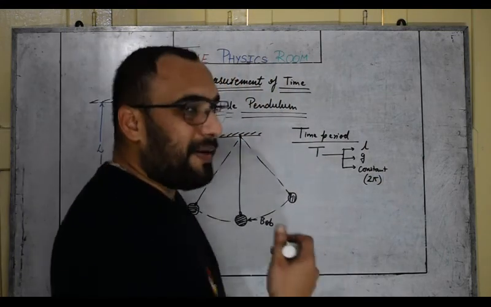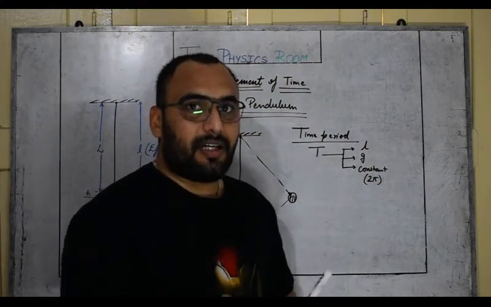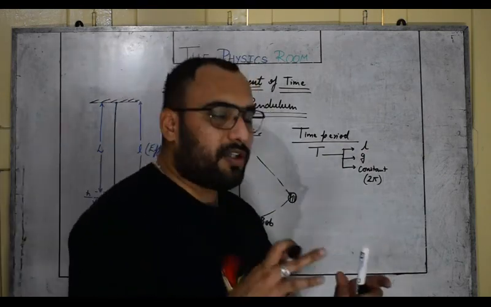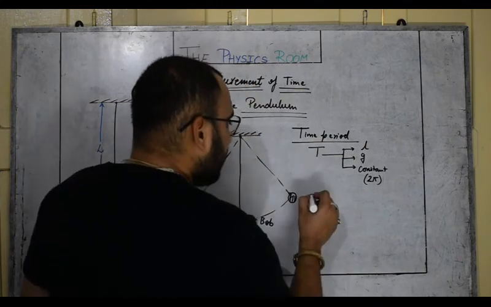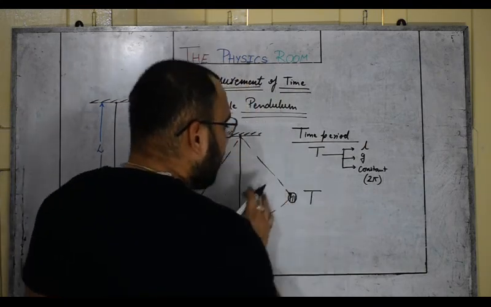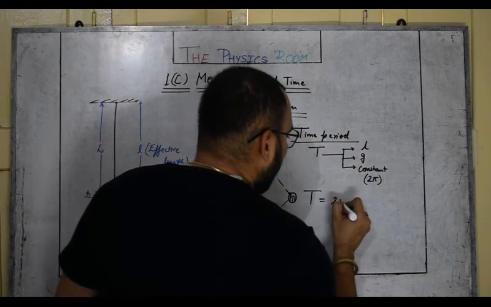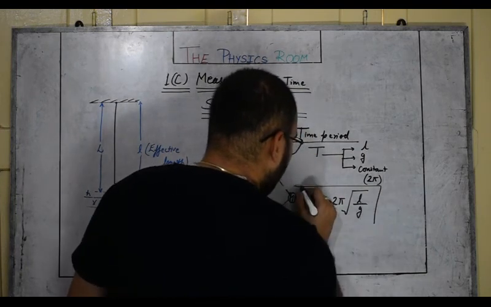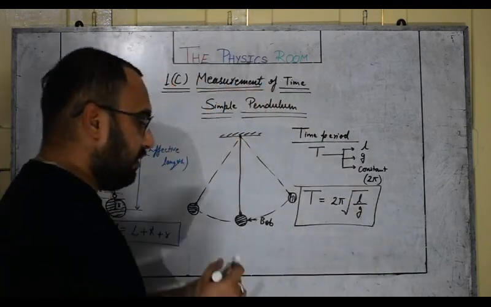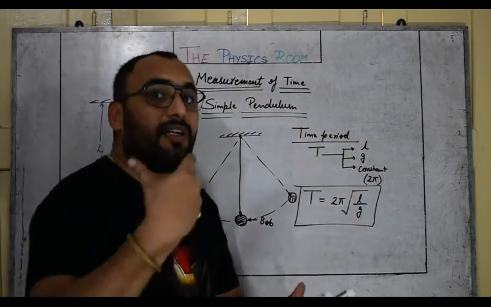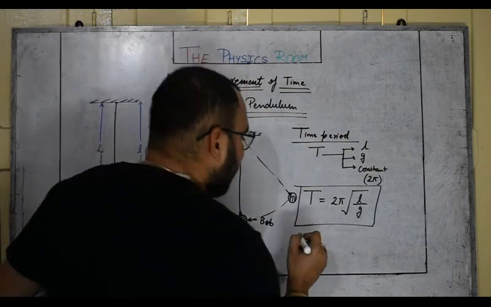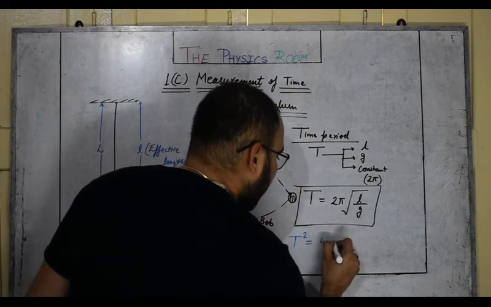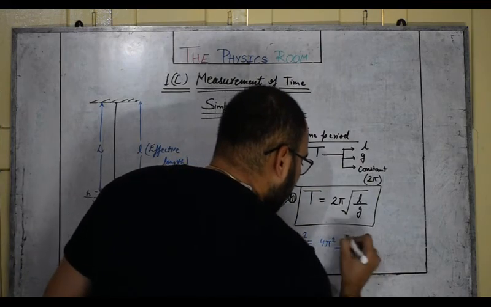It has been derived practically as well as theoretically, and you will derive it in higher classes, in 11th class. Right now we just need to take care of the formula only. The time period of a simple pendulum is T equals 2 pi under root l upon g. That is the formula for time period, or in a different way, by squaring both sides it becomes T square equals 4 pi square l upon g.